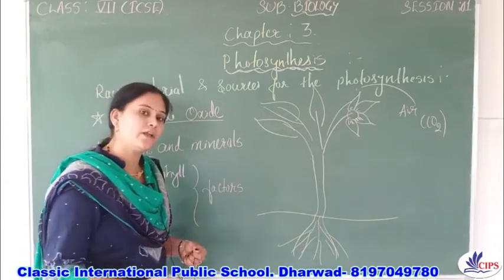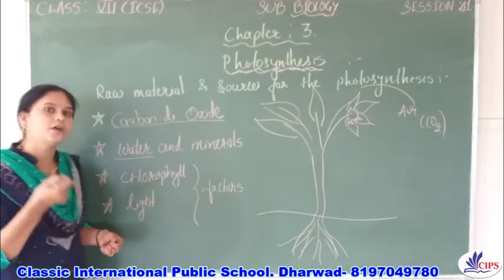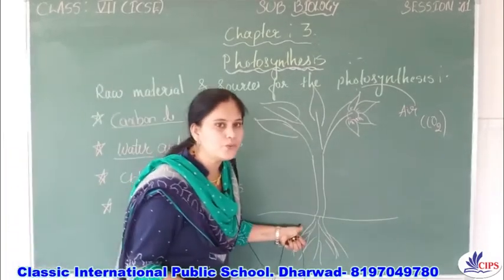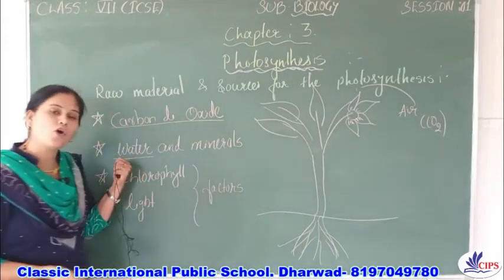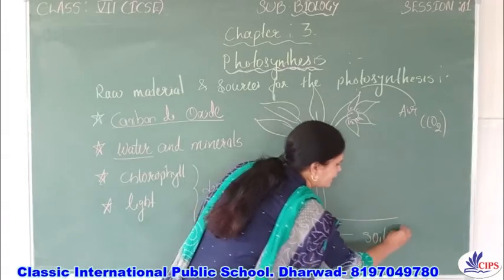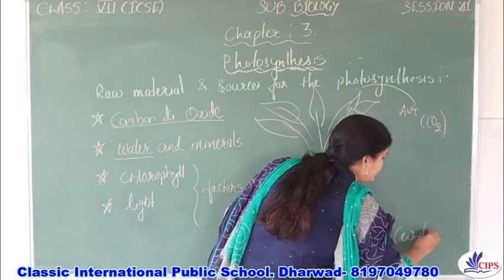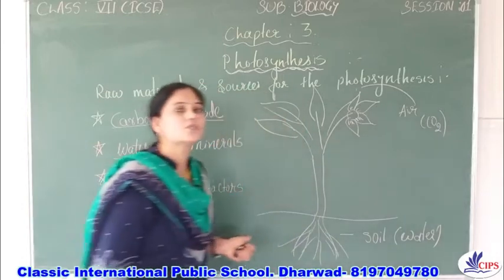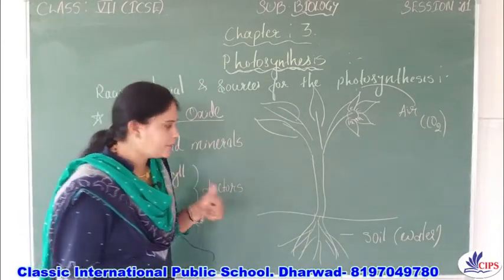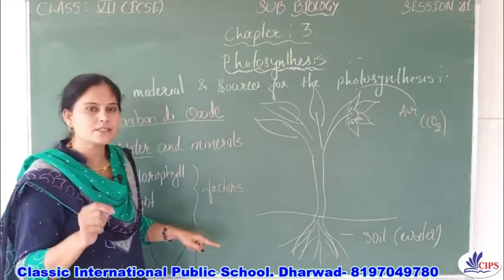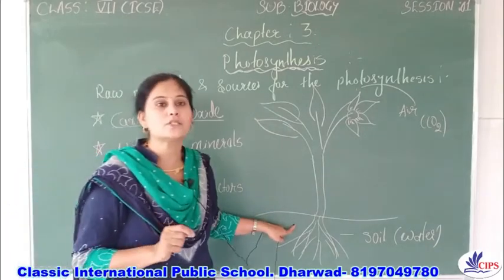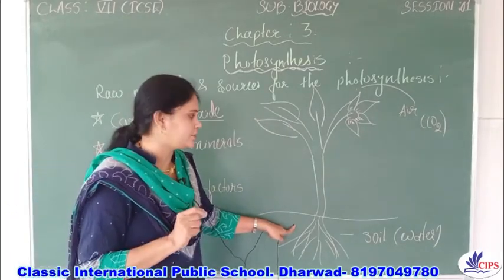And which structure will help in the absorption of water? Yes, that is roots. So with the help of the roots, plants absorb the water from the soil, right? So from where will they get the water? They will get the water from the soil, right? See here, keep this in your mind. Plants are only capable of absorbing water from the soil. Just now I said, right?